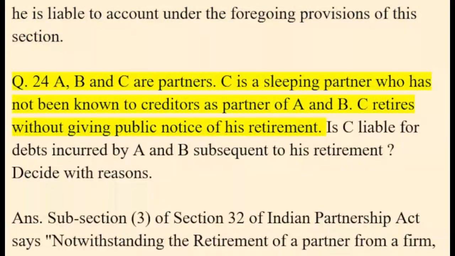Q. 24. A, B and C are partners. C is a sleeping partner who has not been known to creditors as a partner of A and B. C retires without giving public notice of his retirement.